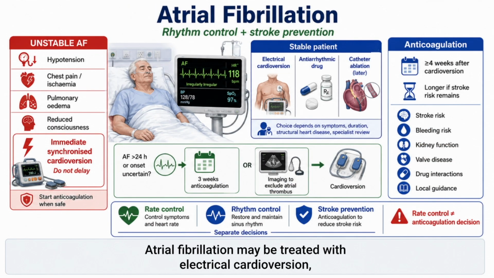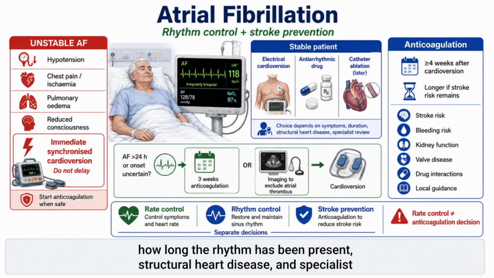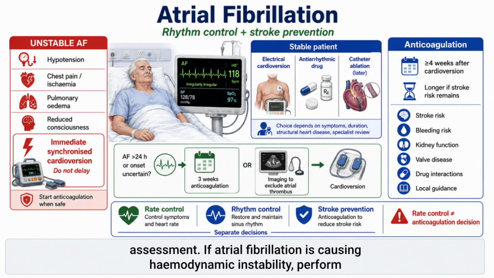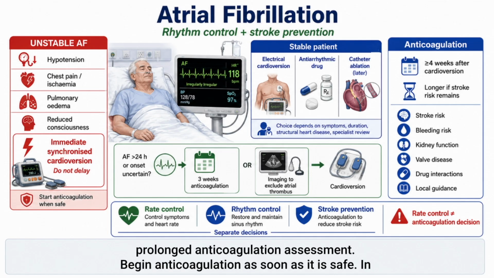Atrial fibrillation may be treated with electrical cardioversion, antiarrhythmic medication, or later catheter ablation. The choice depends on symptoms, how long the rhythm has been present, structural heart disease, and specialist assessment. If atrial fibrillation is causing hemodynamic instability, perform immediate synchronized cardioversion. Do not delay emergency treatment for a prolonged anticoagulation assessment. Begin anticoagulation as soon as it is safe.